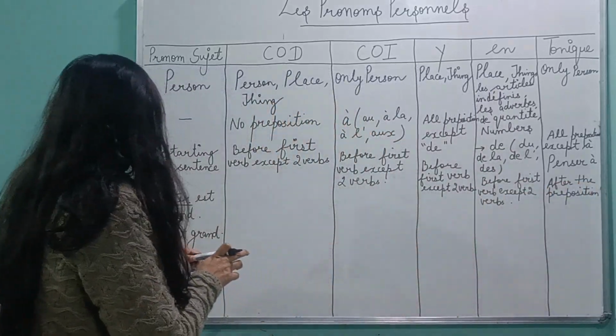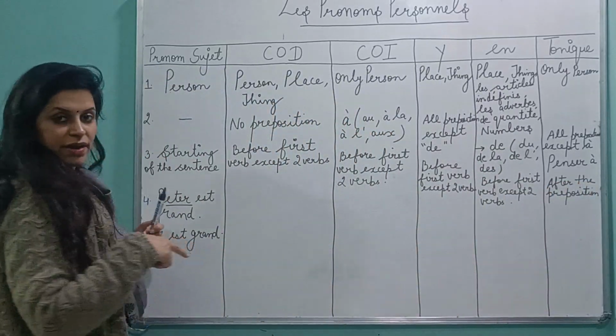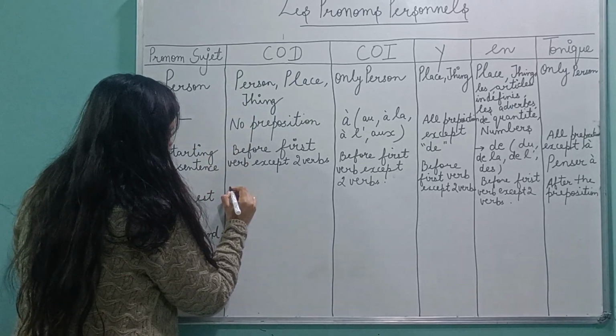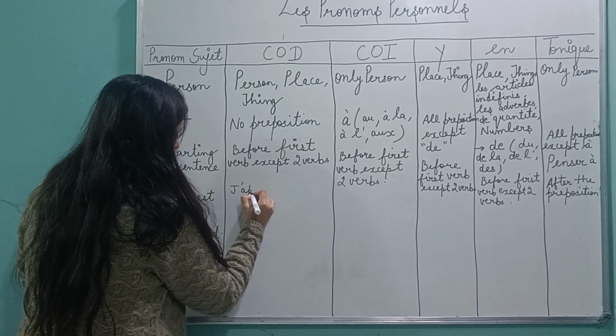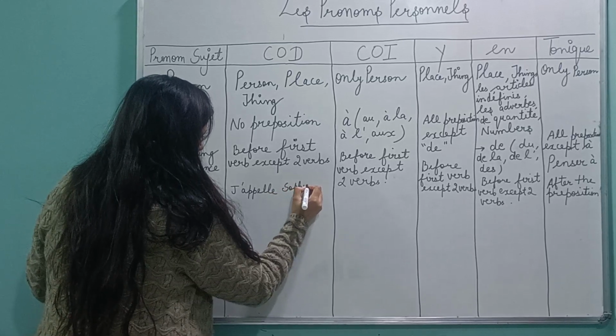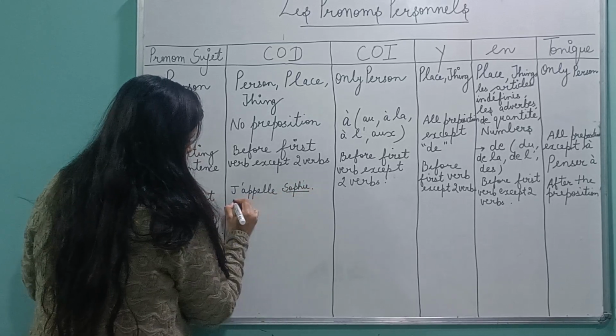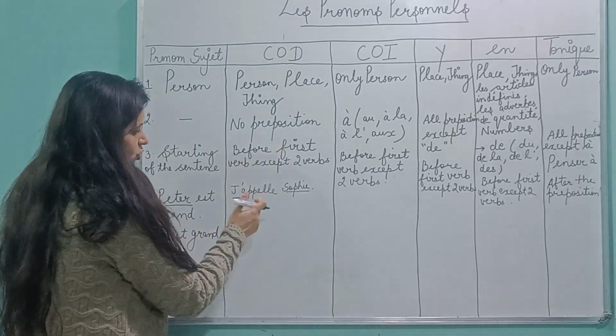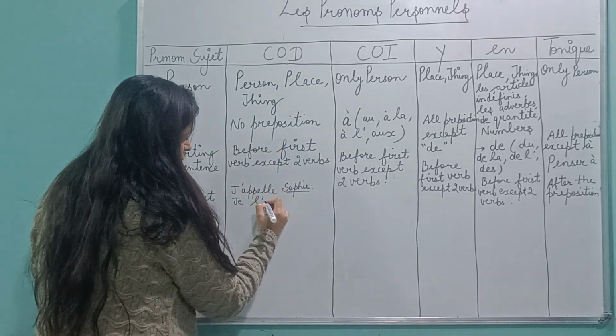Okay, so let's start with the examples. Pronom sujet I've already given. Let's start with COD. If I talk about a person, j'appelle Sophie. So I'm talking about a person. I have to replace Sophie. How will I replace it? Before the verb, only one verb I have given here. So, je l'appelle. I call her.